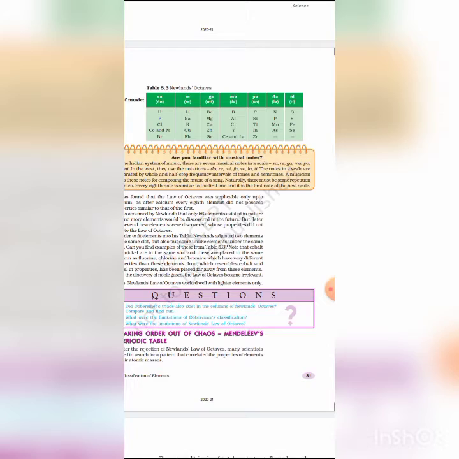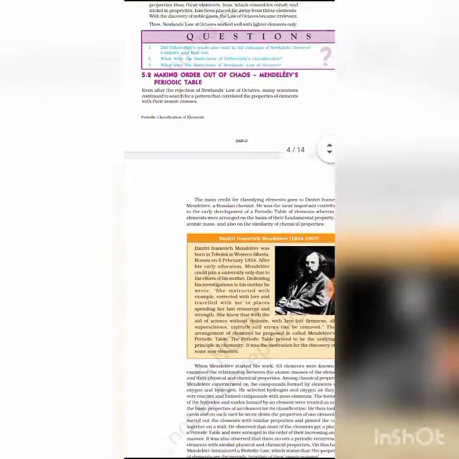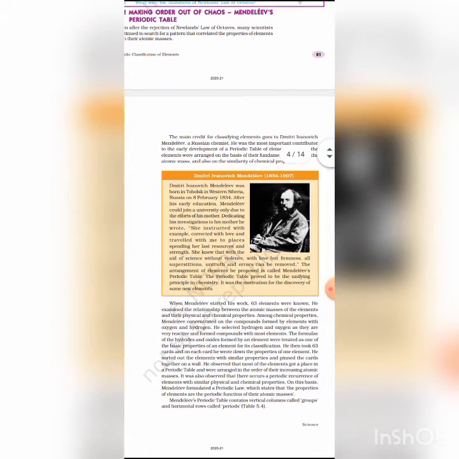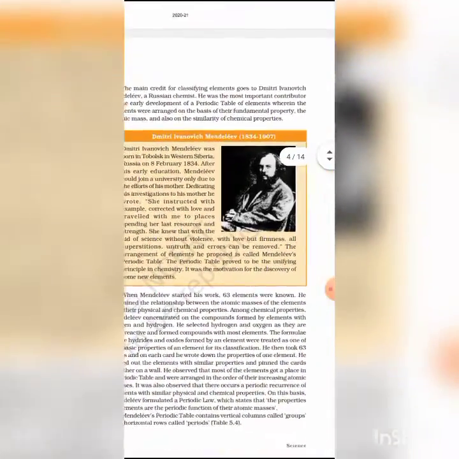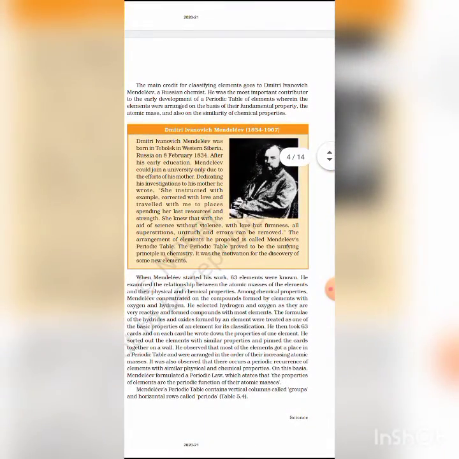Okay, and according to Mendeleev's periodic law, the properties of elements are a periodic function of their atomic mass. Okay, so according to Mendeleev's periodic law, we know that the properties of elements are a periodic function of their atomic mass.